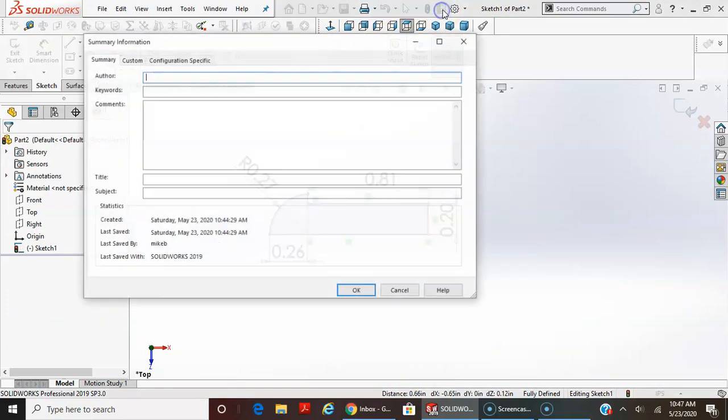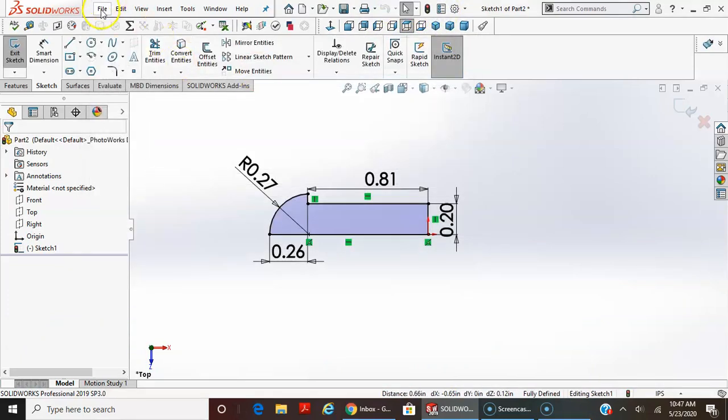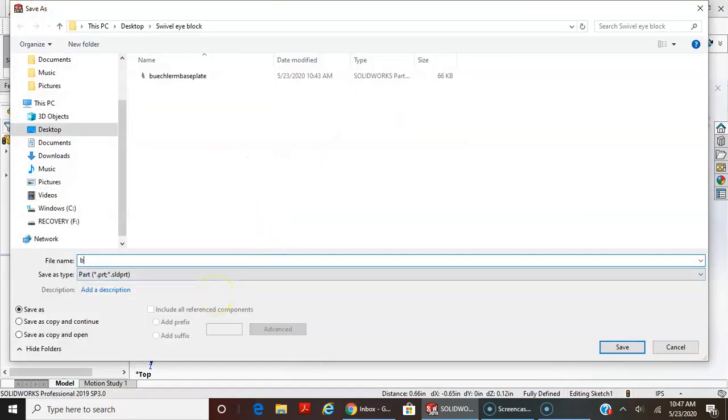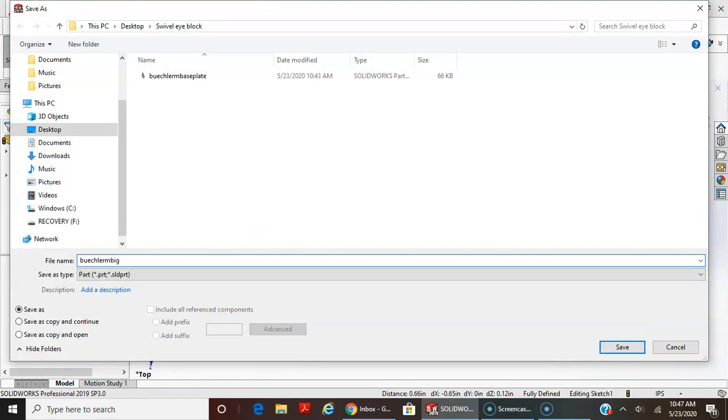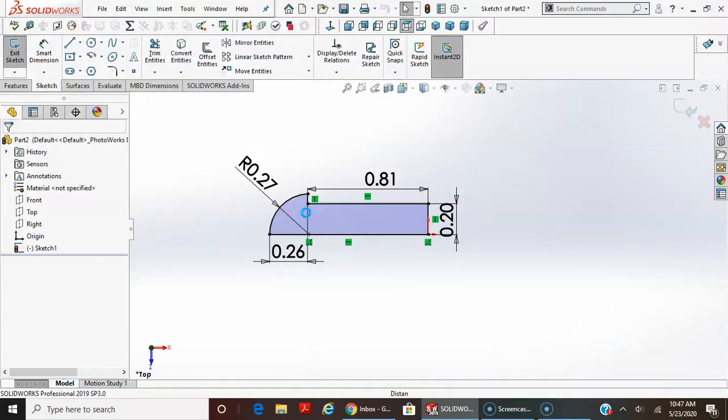Again, you don't have to have the summary information in here, but I'm going to save as Buchler M Big Rivet. There's multiple rivets here, so big rivet. Done.